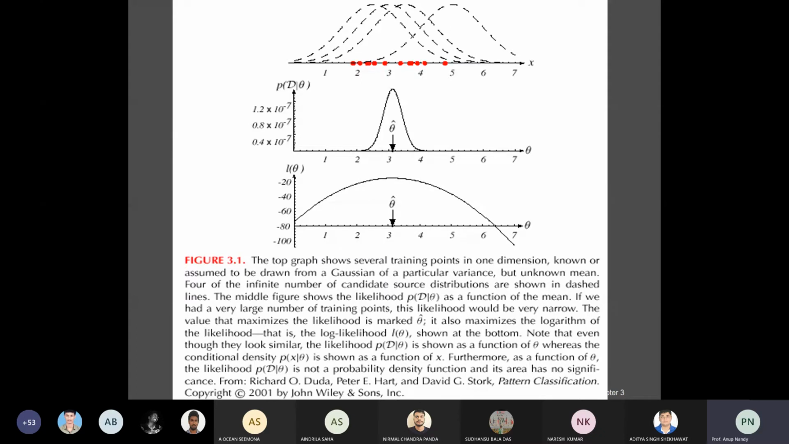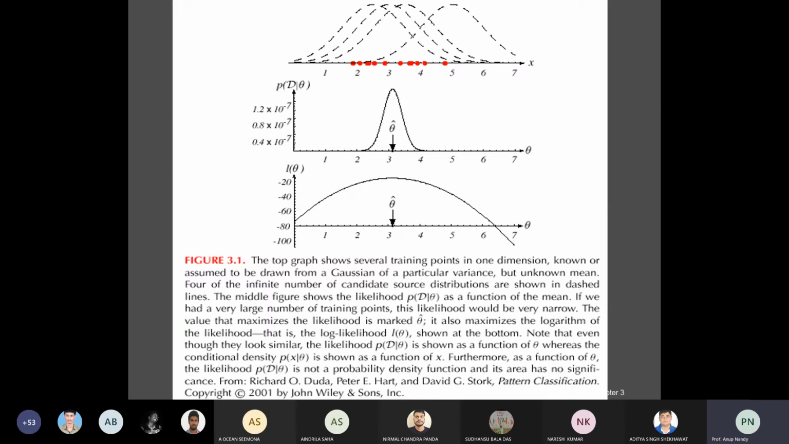So if you can find theta, then you can also find theta hat by using differential calculus methods. I think you have understood. The first is the curve of the likelihood function, and the second is the curve of the log likelihood function. You can estimate the mean if you maximize the logarithm. That is the log likelihood L(theta), shown at the bottom.